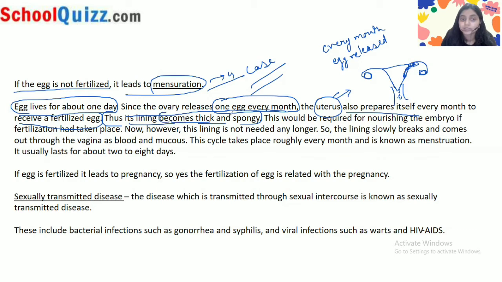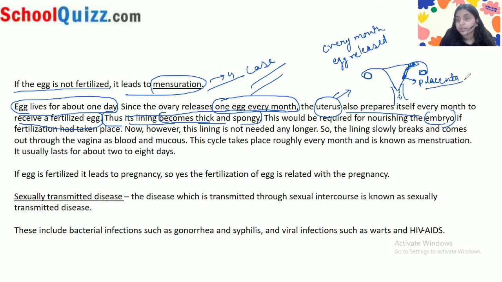What are the preparations of the uterus? The lining of the uterus becomes thick and spongy. This would be required for nourishing the embryo if fertilization had taken place. The embryo is planted here and takes nutrition from the placenta tissue.